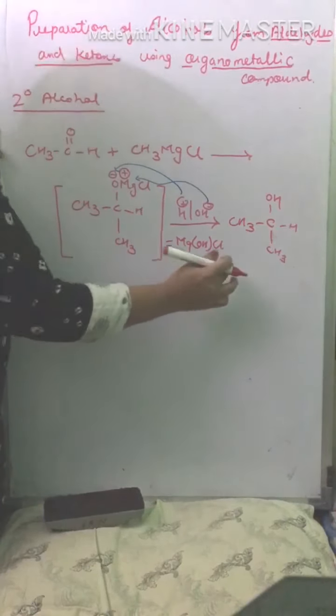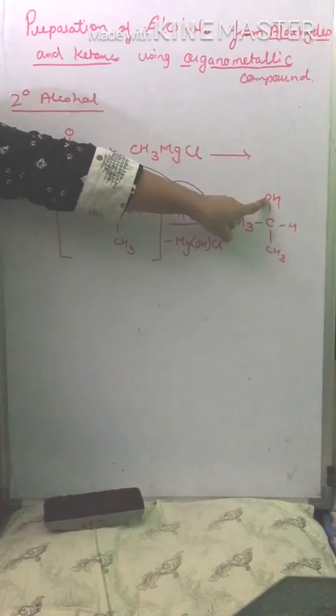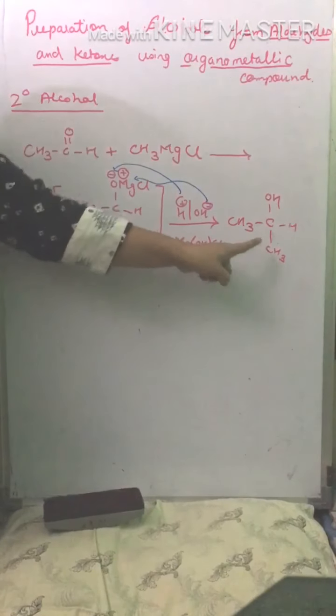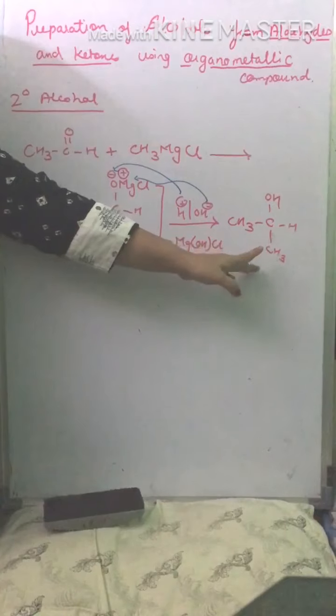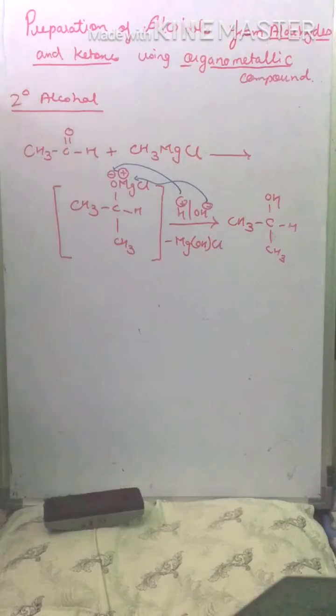Again you can see the carbon which is attached to the OH is attached to two different carbon atoms. That means it is a secondary alcohol.